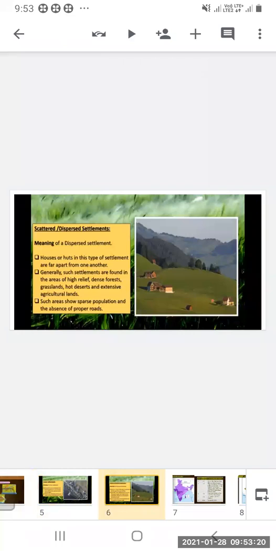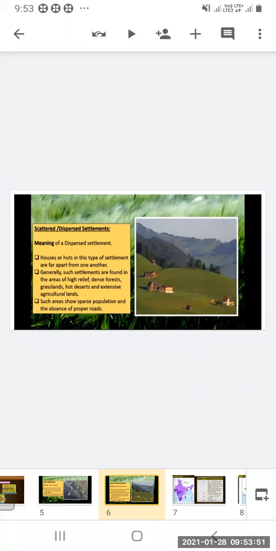Now, scattered or dispersed settlement. Houses or huts in this type of settlement are far apart from one another. You can see in the picture also the houses: one house is here, then much space is there in the middle, and then the other house is there. So the houses or the huts are very far apart from each other. Generally, such settlements are found in the areas of high relief, dense forests, grasslands, hot deserts, and extensive agricultural land.